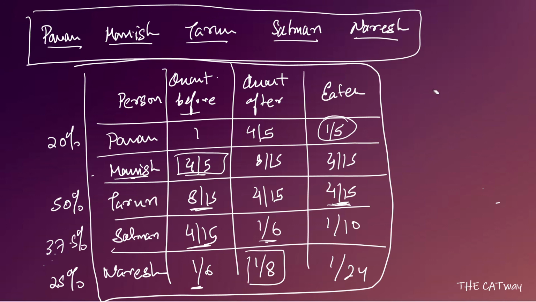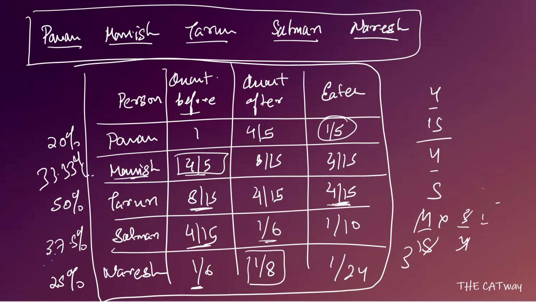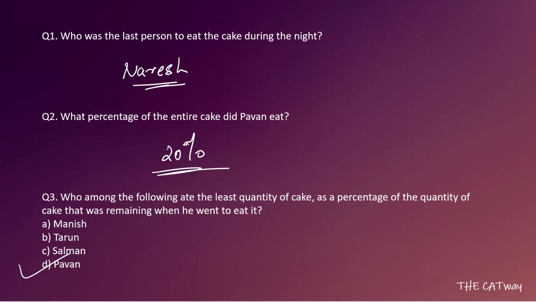He ate 4/15 of the cake out of 4/5 left. So what amount did he eat? 4/15 into 5/4, so that is going to be 1/3, which is 33.33%. So the least amount of cake was eaten by Pawan, and that is equal to 20%. So the correct answer will be option number D.